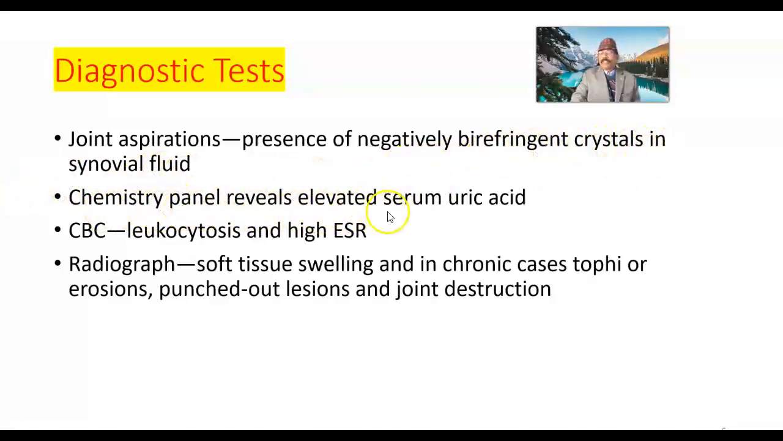Chemistry panel reveals elevated serum uric acid. CBC indicates leukocytosis and high ESR. Leukocytosis because it's an inflammatory process, and we have the RBCs, maybe rouleaux formation, in the erythrocyte sedimentation rate. Radiograph: soft tissue swelling, and in chronic cases tophi or erosion, punched out lesions, and joint destruction. This is very important: swelling and in chronic cases tophi or erosions.